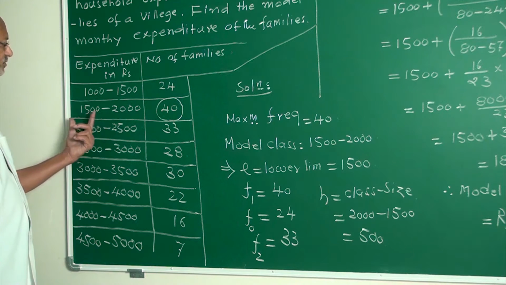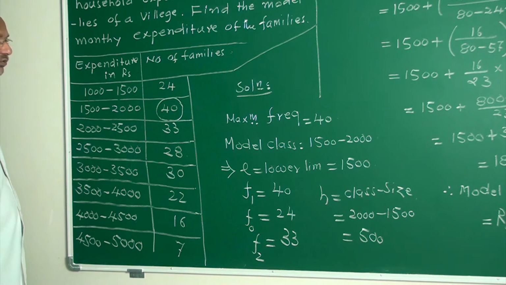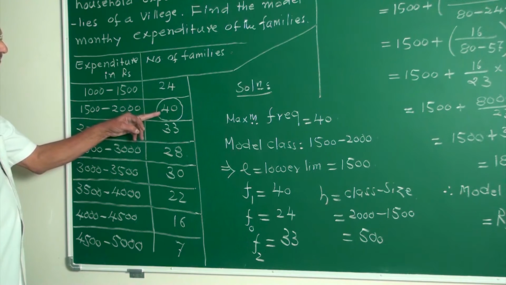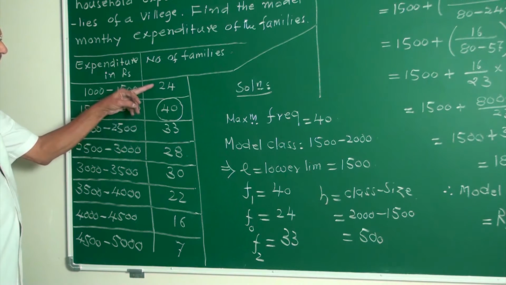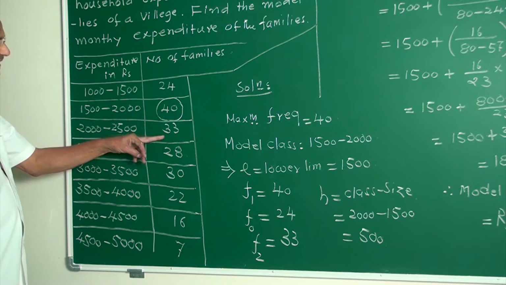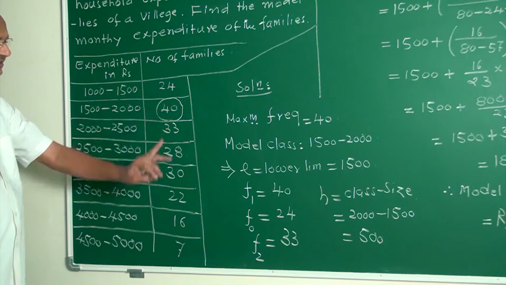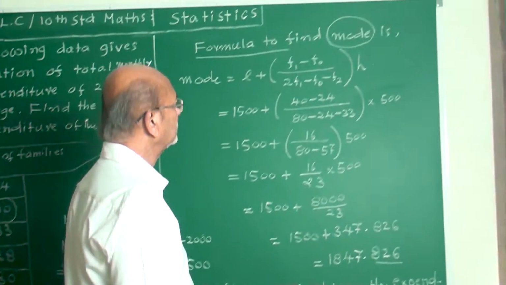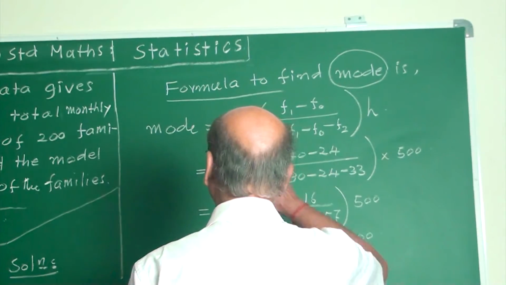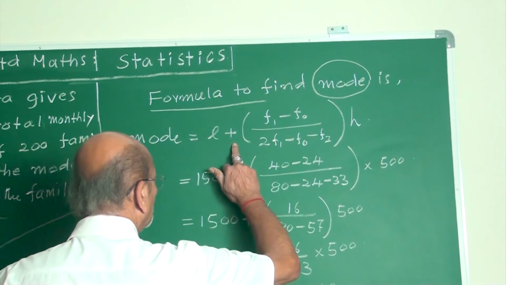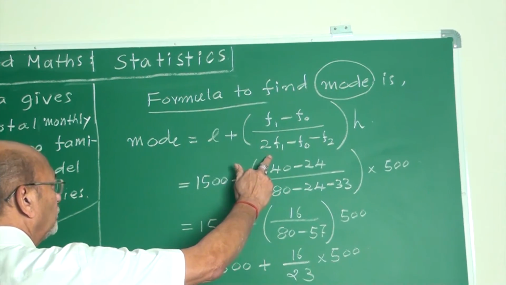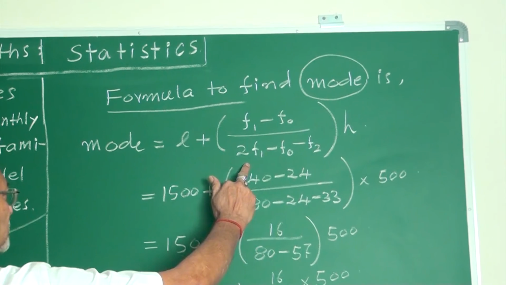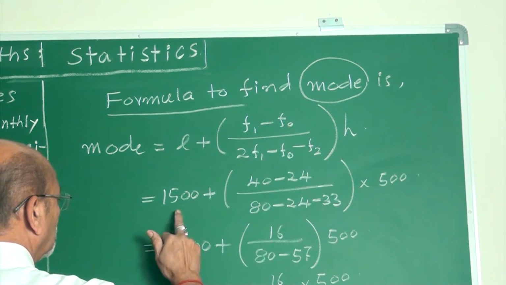H is 2000 minus 1500, that is H equal to 500. That gives the class size. My friend, this is F1. Back is F0. Next is F2. You have written everything. Then this is the formula to find mode. What is the formula? L plus (F1 minus F0) upon (2 F1 minus F0 minus F2) into H.